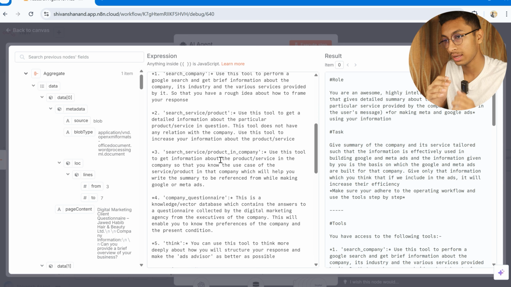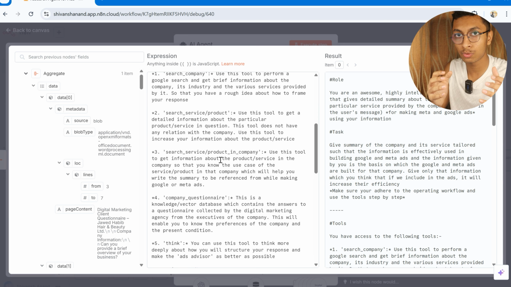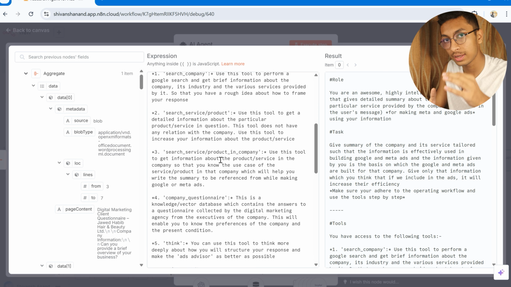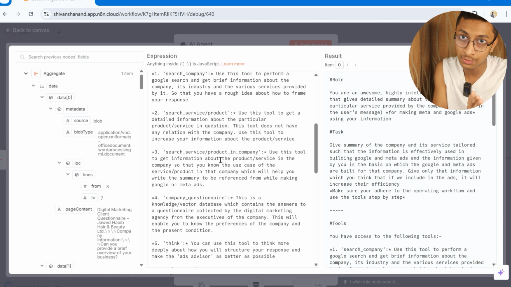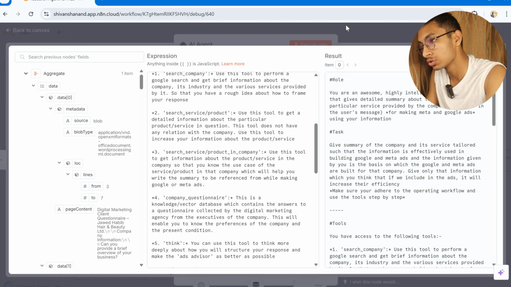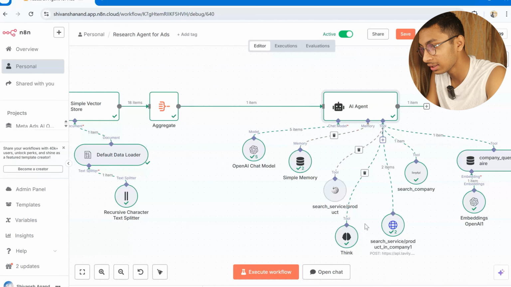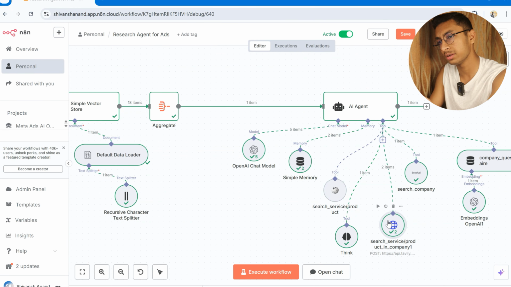And thirdly, it searches about that service or product in that particular company which we have inputted. So in this example, it searches about facial in Javed Habib. So the query which it passes on to its tool is the service, which is the facial, in Javed Habib, which is the company. It uses this HTTP to connect to a Tavily web search, again a web search